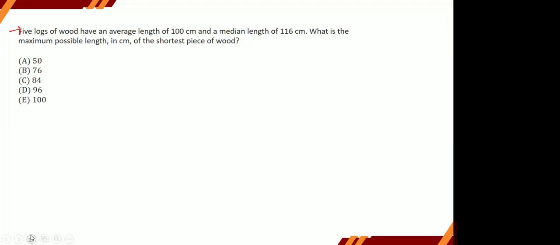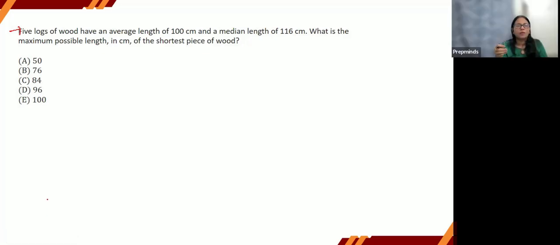Yeah, sure. 5 logs of wood have an average length of 100 centimeters and a median length of 116 centimeters. What is the maximum possible length in centimeters of the shortest piece of wood? Okay, so the question is asking for the maximum possible length of the shortest piece of wood.